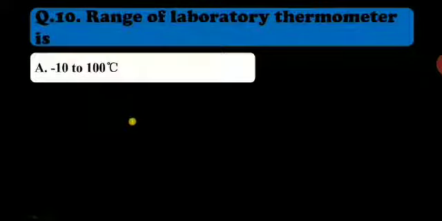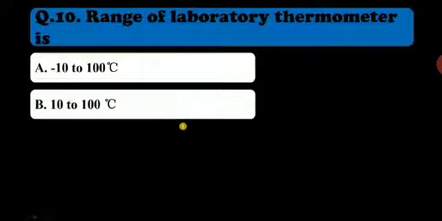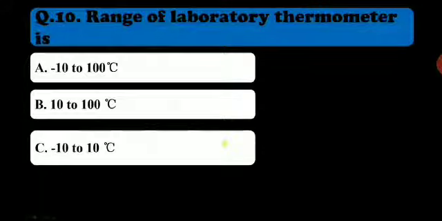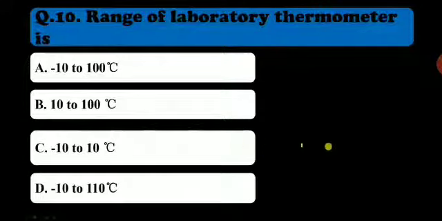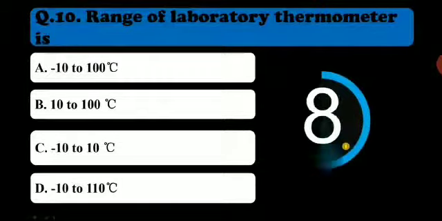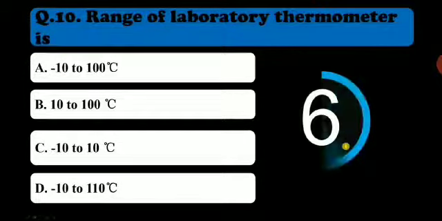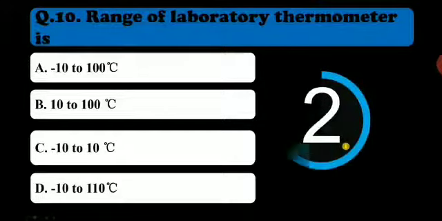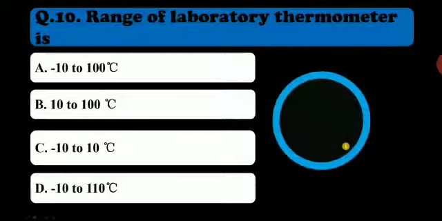Range of laboratory thermometer is, now lab thermometer range, you have learned this. Minus 10 to 100 degrees Celsius, 10 to 100 degrees Celsius, minus 10 to 10 degrees Celsius, minus 10 to 110 degrees Celsius. You should know this answer. I am very much hopeful. I know you know this answer, children. So time getting over now.